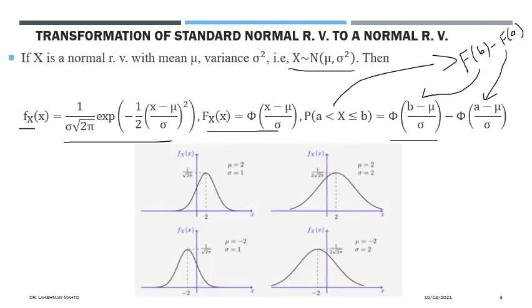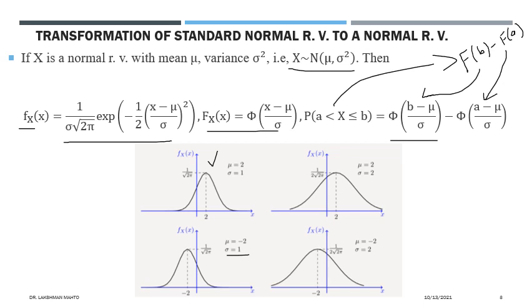So you can see the various situations of the normal random variable in various plots. This is a normal random variable with mean 2 and variance 1. This is a normal random variable with mean 2 and variance 2. This one is a normal random variable with mean -1 and a standard deviation of 1. So there are various situations.